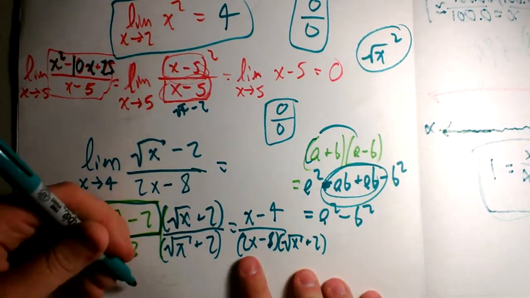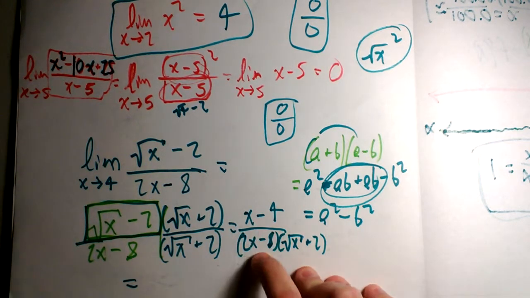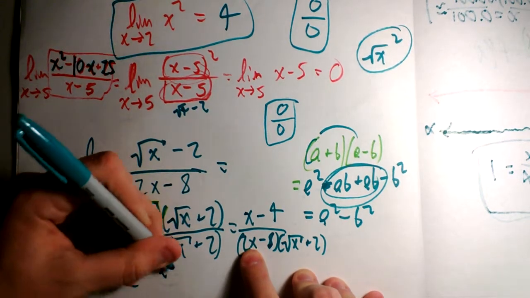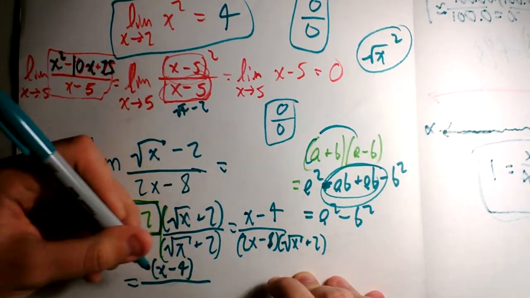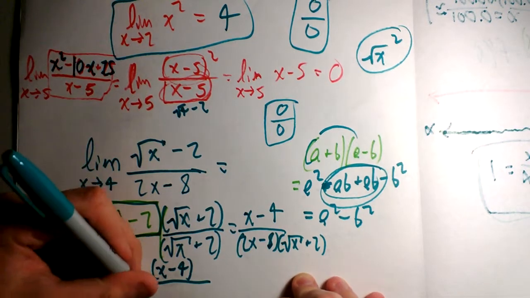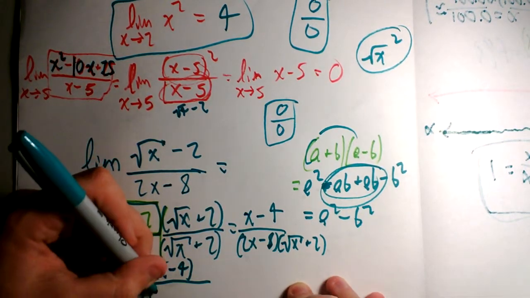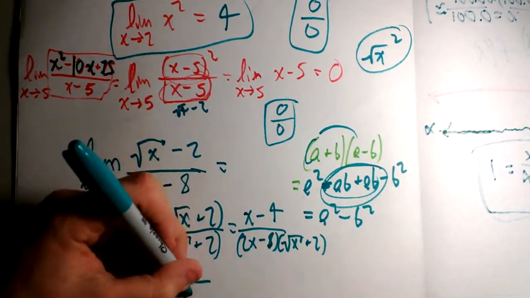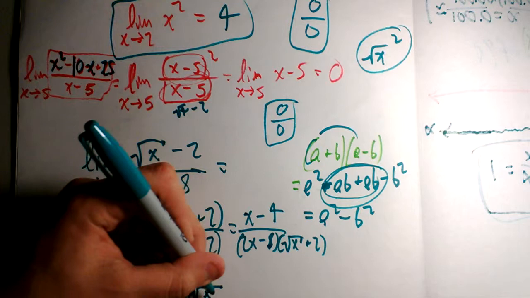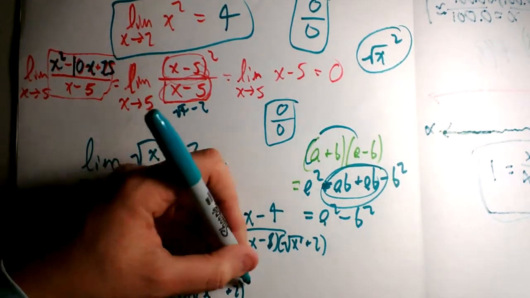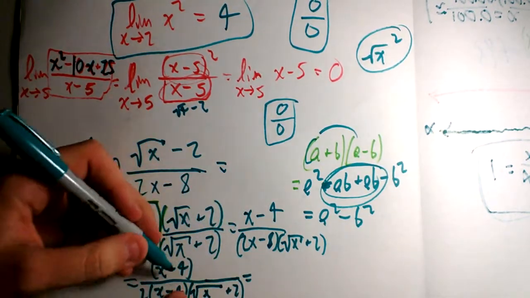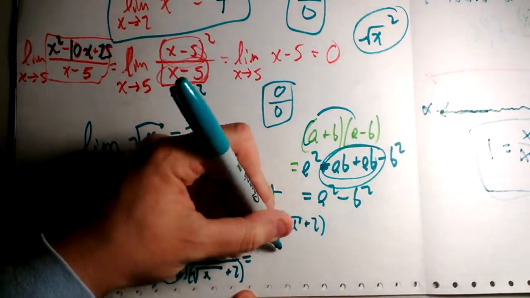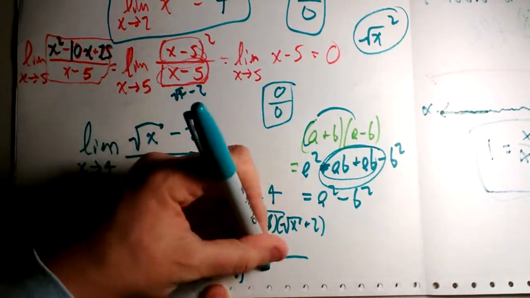But we still have one more trick up our sleeve. What's 2x minus 8? If you factor a 2, you have x minus 4 on top. Let's put that in parentheses. This is the same as 2 times x and 2 times negative 4. And then we still have that square root of x plus 2 down here. So, guess what? Those two things cancel. And so we get 1 over 2 times square root of x plus 2.